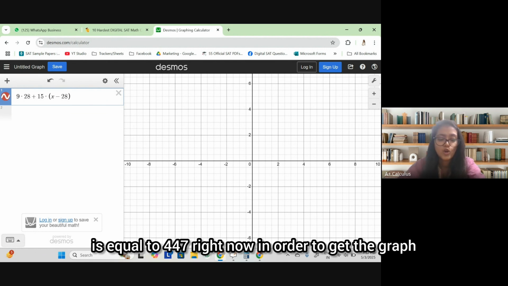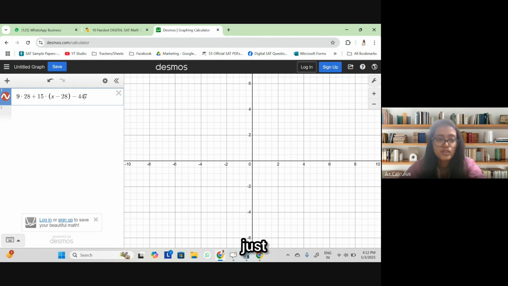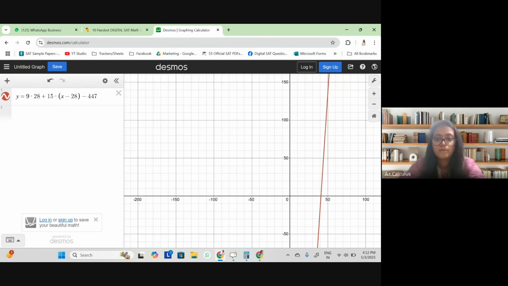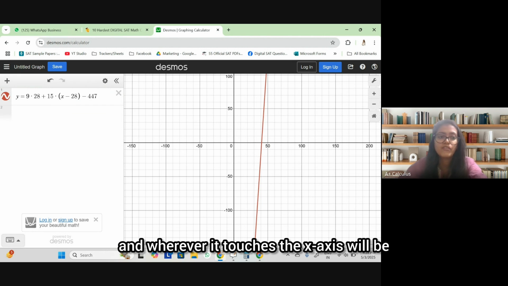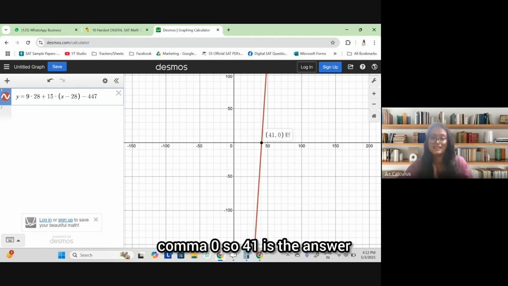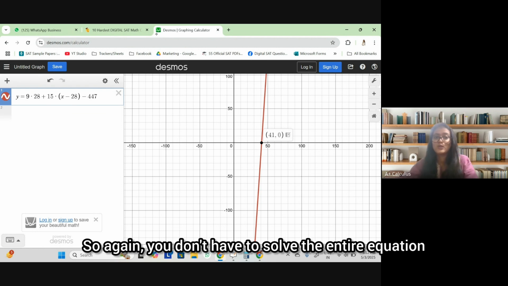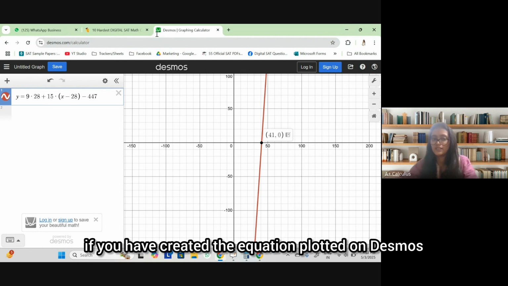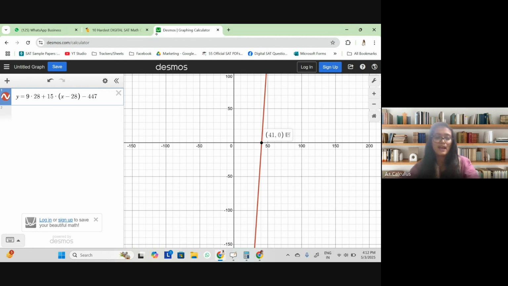Now, in order to get the graph, just put it equal to Y. You'll get the graph, and wherever it touches the x-axis will be the answer. See, it crosses the x-axis at 41,0. So 41 is the answer. Again, you don't have to solve the entire equation. If you've created the equation, plot it on Desmos and you will get your answer.